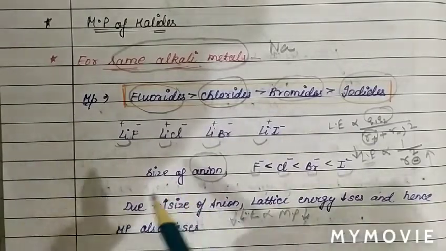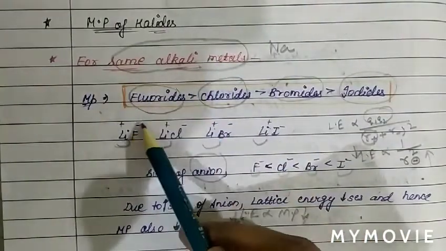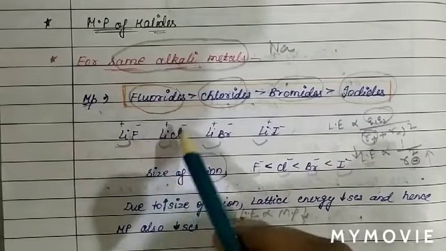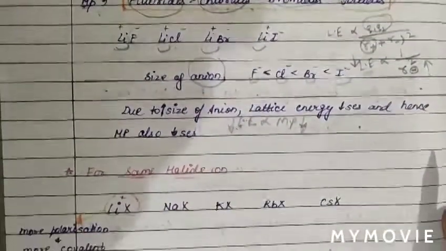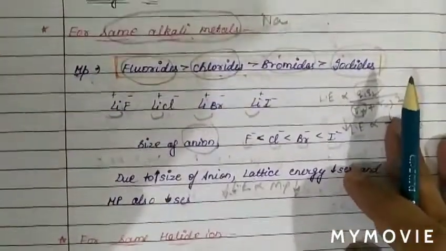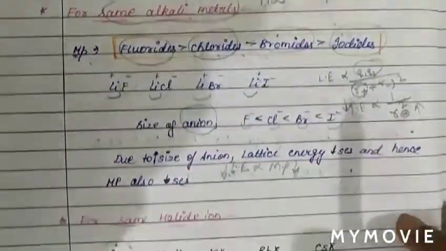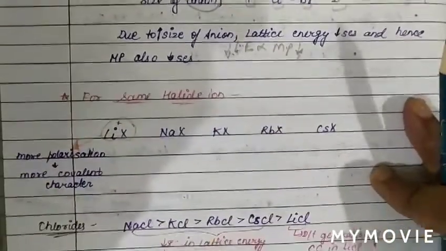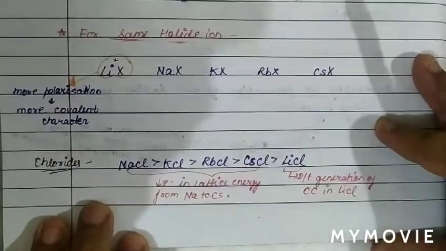Now see, we have compared the case for the same alkali metal. Now we will compare the case for the same halogen, where alkali metals are varying. See how we compare the melting point. In the case of the same alkali metal, the melting point is compared by the lattice energy. See the other case. The next case is for the same halide ion.